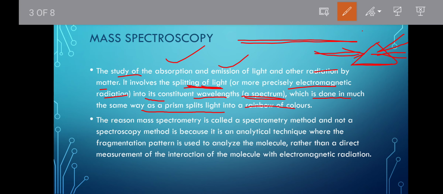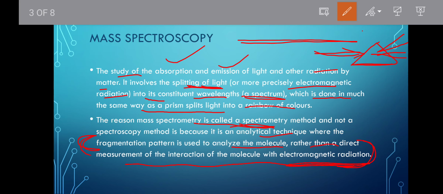So the reason mass spectroscopy is called spectrometry, mass spectroscopy is also known as the spectrometry method, is because this is an analytical technique where the fragmentation pattern is used to analyze the molecule, rather than direct measurement of interaction of the molecule with electromagnetic radiation.